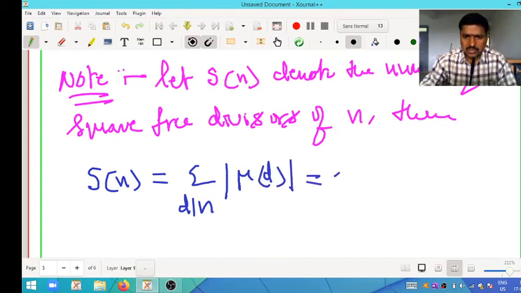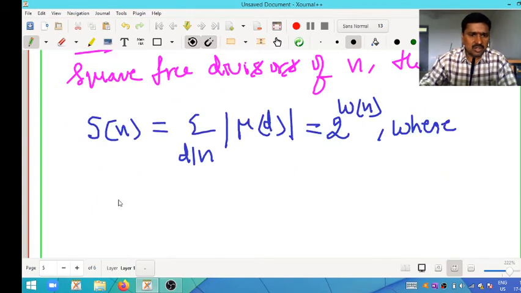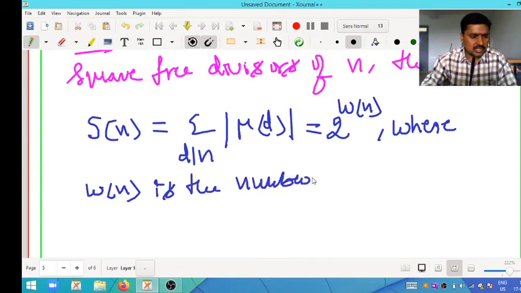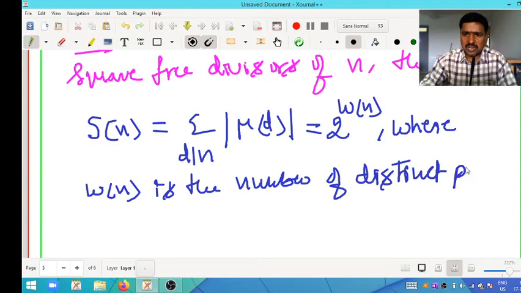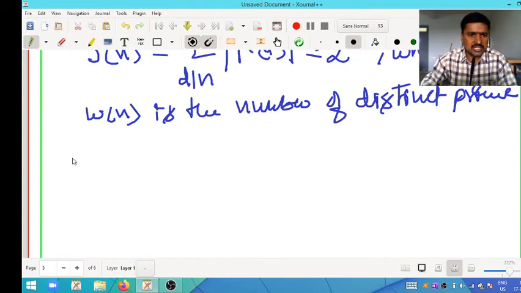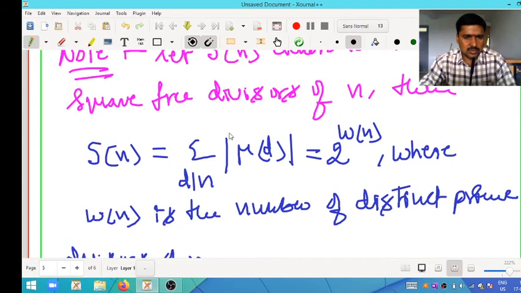This value becomes 2 power omega of n, where omega of n is the number of distinct prime divisors of n. This is the one small note here.